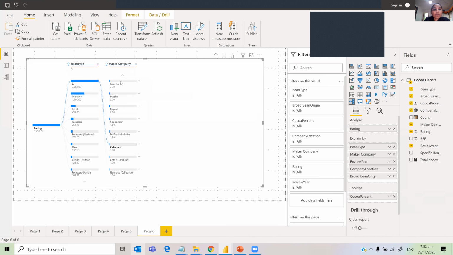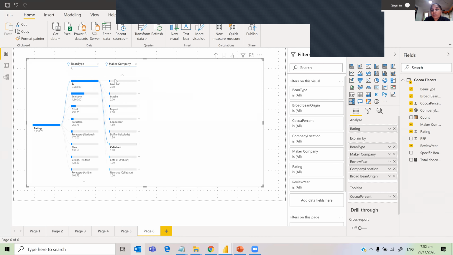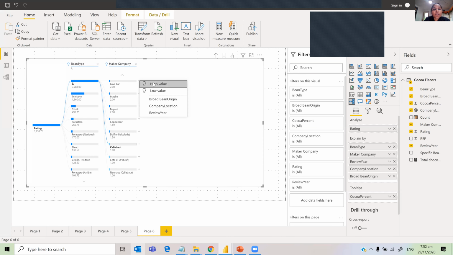So low value is maker, when the maker company is this. And then what is the high value with this one? So you can go like that and then choose and try to get some meaningful insights using this decomposition tree. So these are the three AI visuals that I wanted to cover.